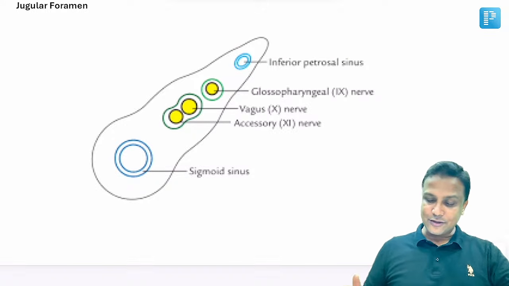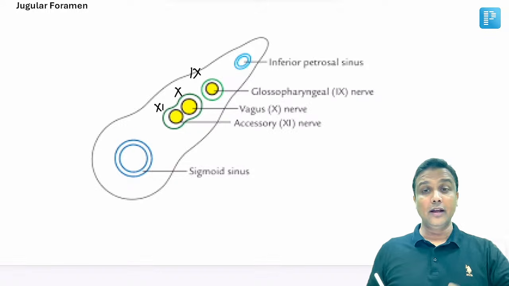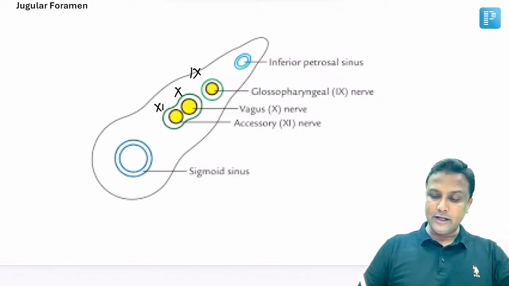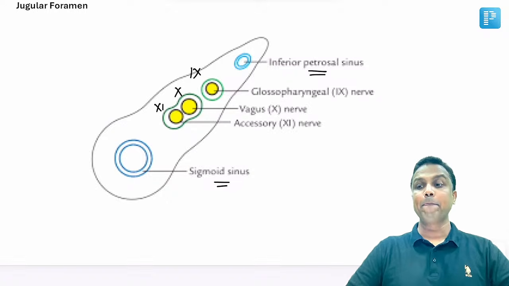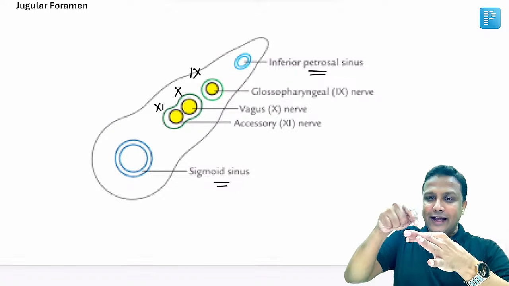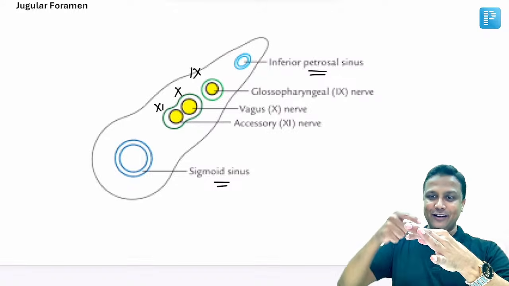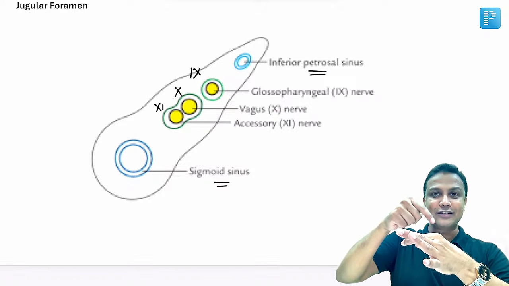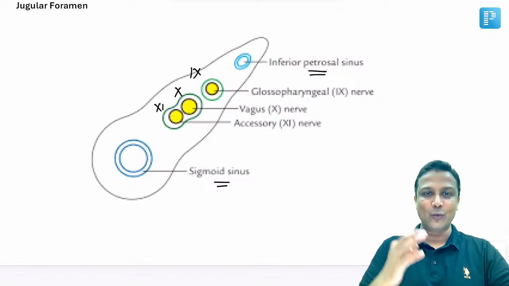Jugular foramen, what are the structures passing from here? I have clearly told you that the 9th nerve, 10th nerve and 11th nerve are going to pass from here. Along with that, please remember, even inferior petrosal sinus and sigmoid sinus are going to pass. If you assume my hand here is like the jugular foramen, sigmoid sinus will come from here and pass there. Inferior petrosal sinus is passing, and these two together form the internal jugular vein.